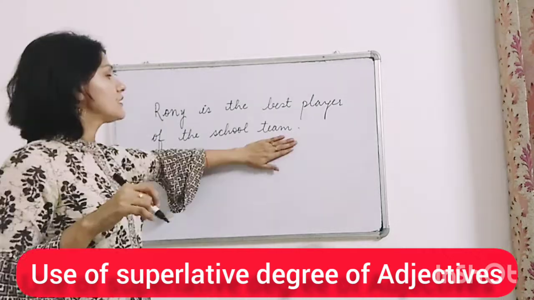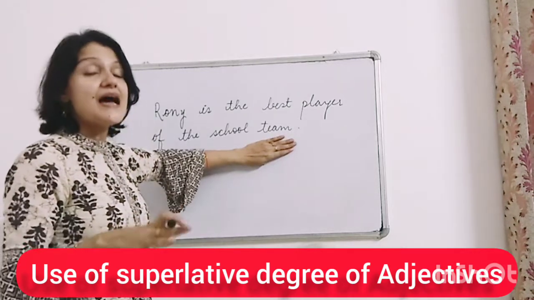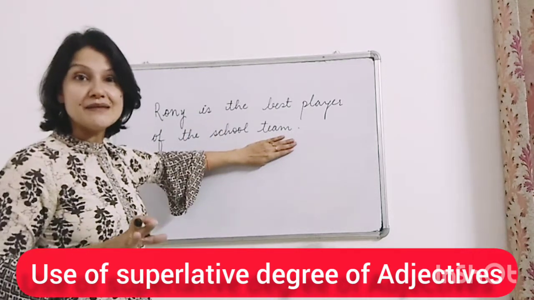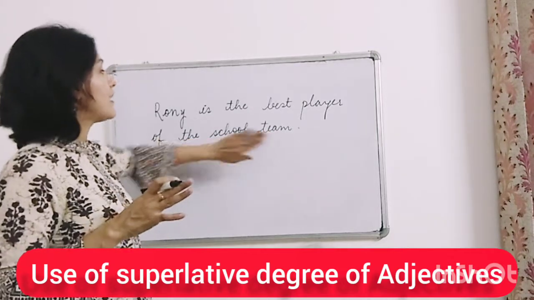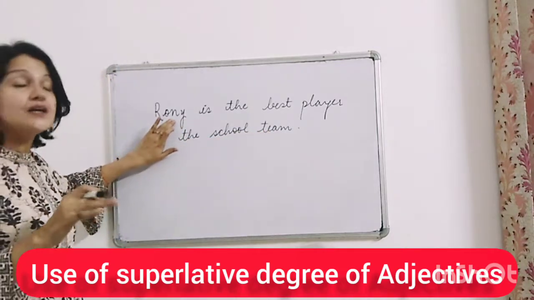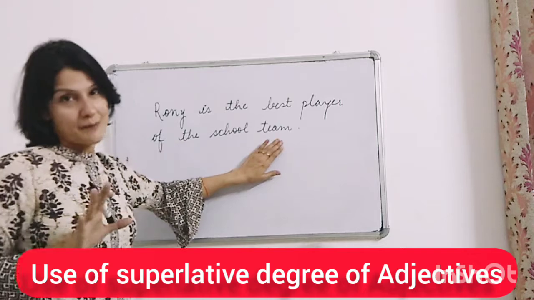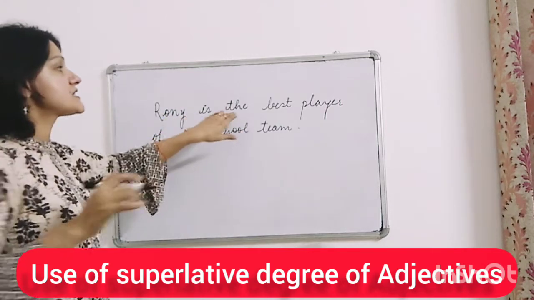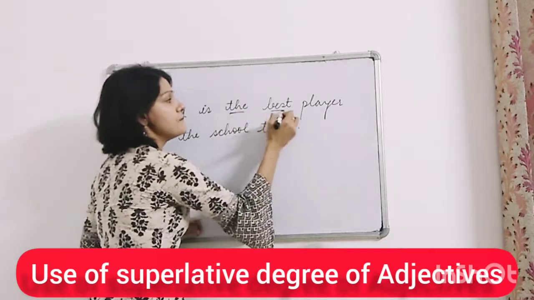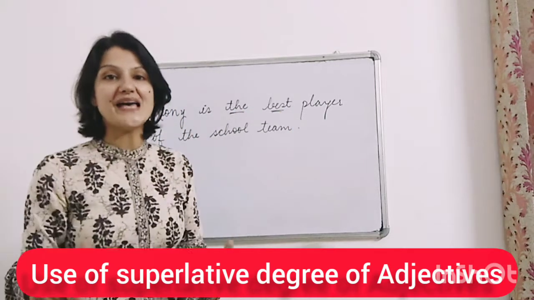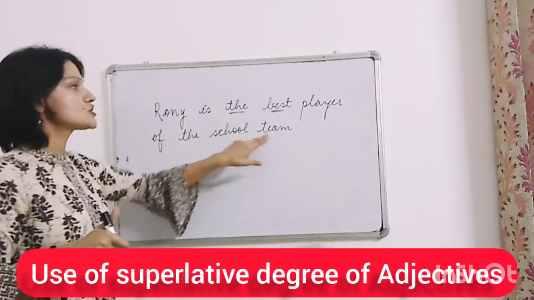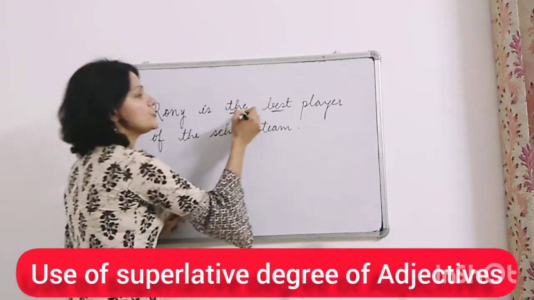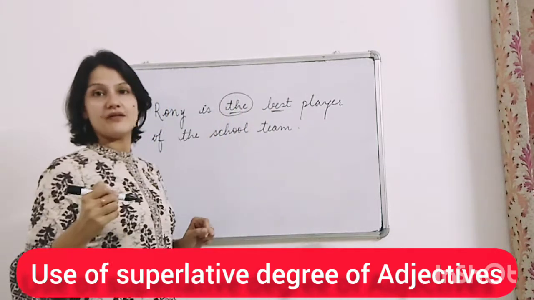Now there is this team and there are many players in the team, right? But we are comparing Ronnie with all the other players, right? And we say Ronnie is the best player of the school team, right? So we used 'the' here, right?